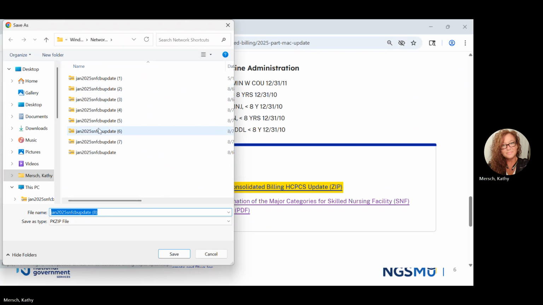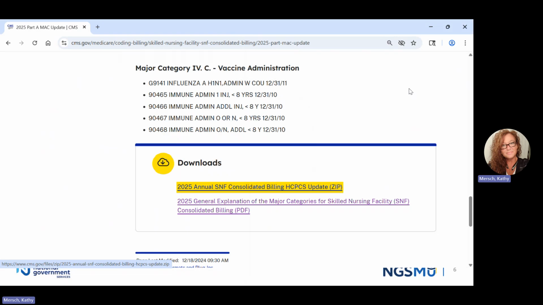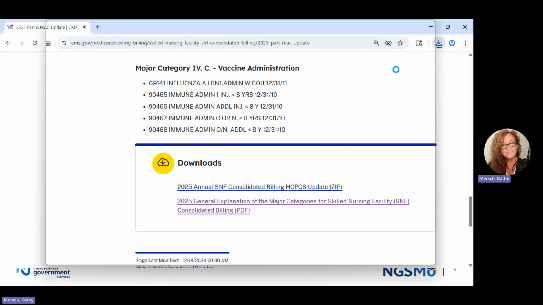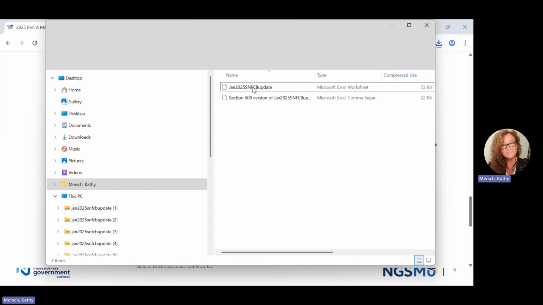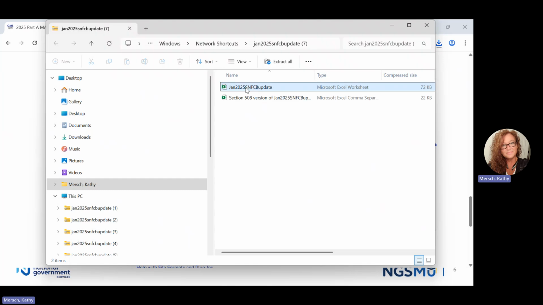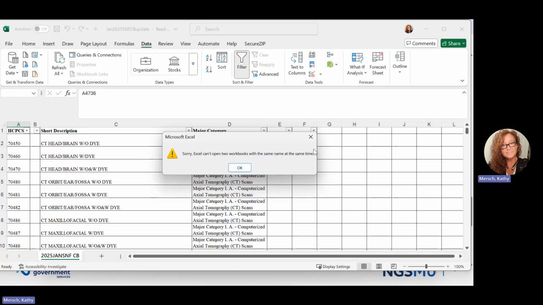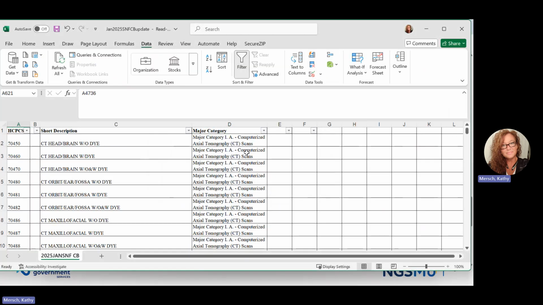We have done this already, but we'll go ahead and do that. And then I am going to open that. We are going to click on this first one, the January 2025 SNF CB update. And that will bring up the Excel spreadsheet, which we have right here now.